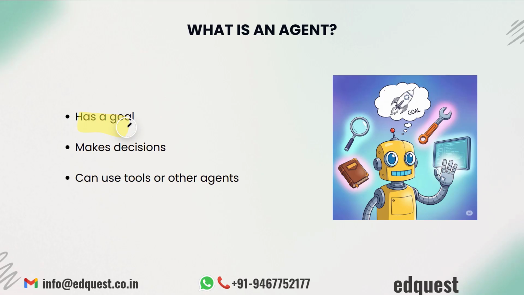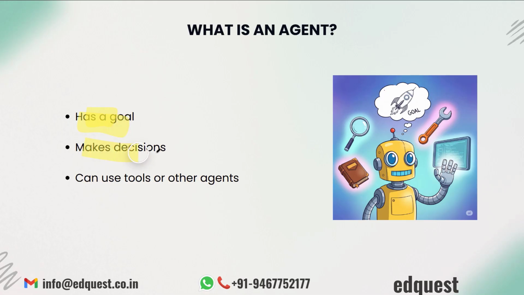Just like a human has a goal to say, write a report or plan a trip, an AI agent is programmed with a specific objective. This goal isn't just a one-time instruction, it's a persistent objective that guides all its actions and decisions. For example, an agent's goal might be to find the most relevant scientific papers on renewable energy or generate a marketing email for a new product launch. Everything that an agent does, every step it takes, is aimed at achieving this defined goal.